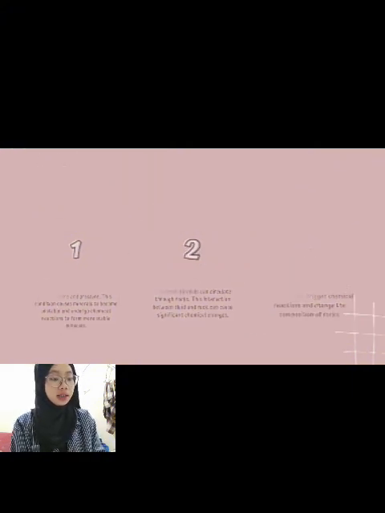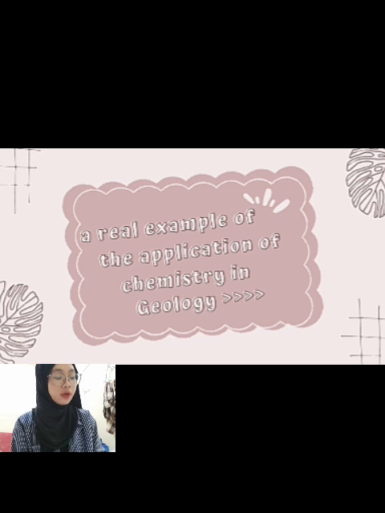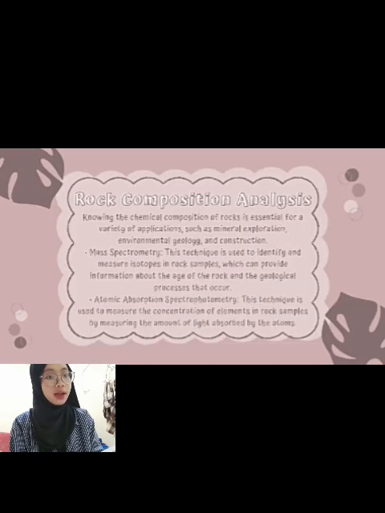And then there is a real example of the application of chemistry in geology. The first one is rock composition analysis. Knowing the chemical composition of rocks is essential for a variety of applications, such as mineral exploration, environmental geology, and construction. There is mass spectrometry. This technique is used to identify and measure isotopes in rock samples, which can provide information about the age of the rock and the geological process that occur.